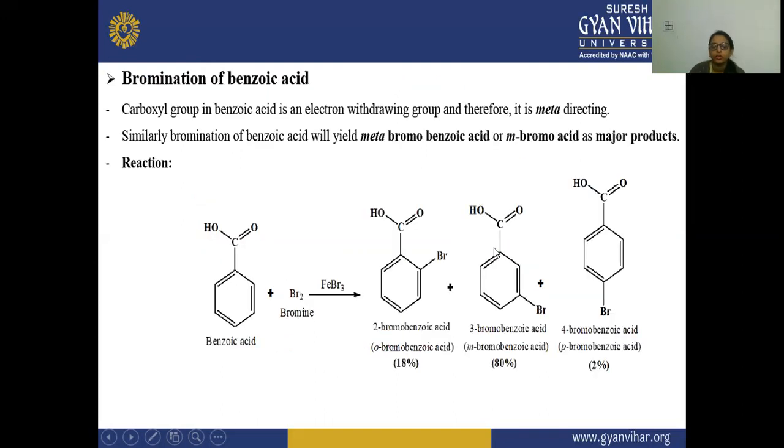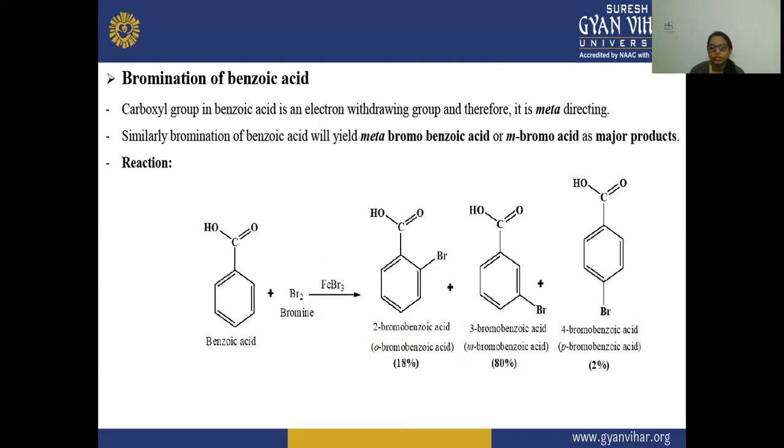Next, bromination of benzoic acid. In this, you will see the carboxylic group in benzoic acid is an electron withdrawing group, and therefore it is meta-directing. So similarly, bromination of benzoic acid will yield meta-bromobenzoic acid, or m-bromobenzoic acid, as the major product. So here you will see the carboxylic acid is acting as an electron withdrawing group, and it is meta-directing.